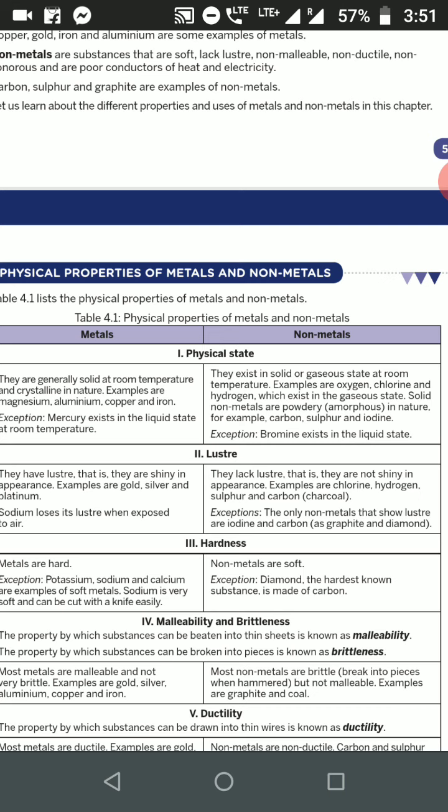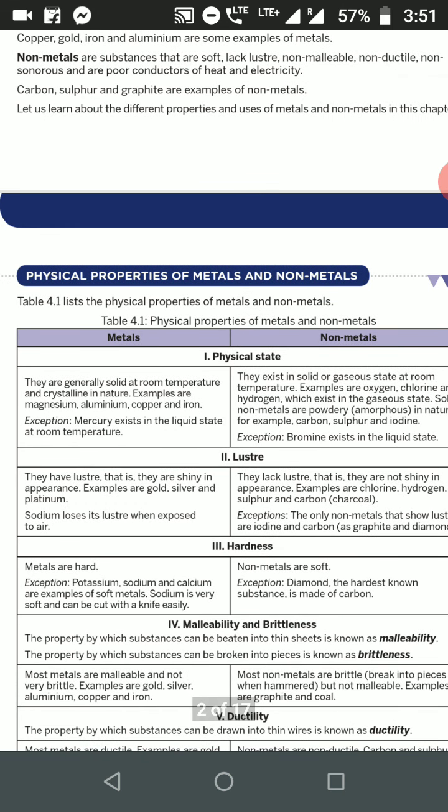So first is, metals are solid at room temperature. They are generally solid at room temperature and crystalline in nature. Example: magnesium, aluminium, copper. Have you seen iron? It is solid in nature. Copper, that is also solid in nature. Most of the metals which exist in nature are solid, except one metal, that is mercury, which is in the liquid state at room temperature.